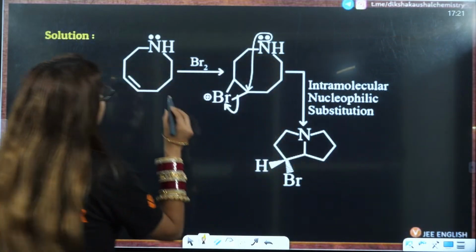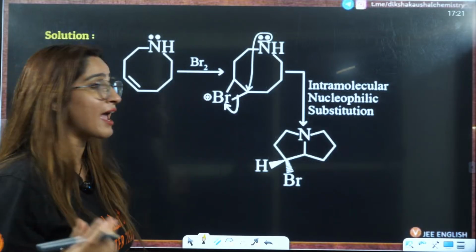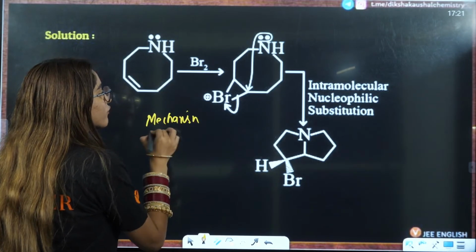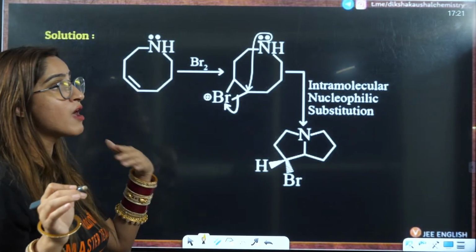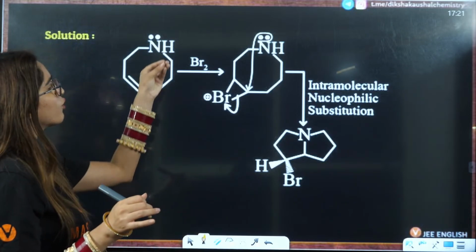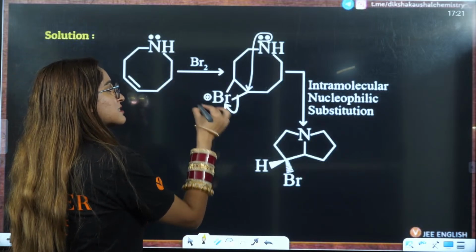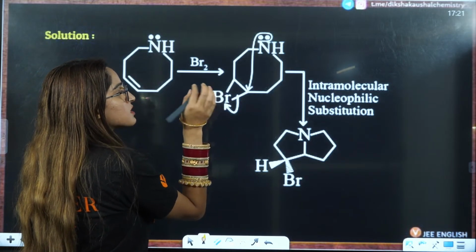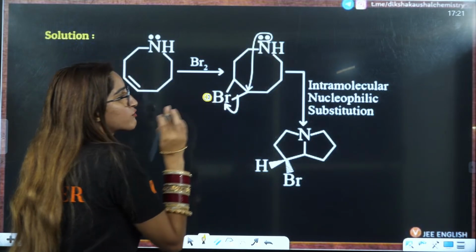So the first thing is Br2, and we know that there will be anti-attack here. Again, this question is from mechanism, so mechanisms of these important reactions are very important. Some naming reactions and the mechanism of hydration, not the full mechanism, nobody is asking that. At least you should know that whenever you add Br2, a cyclic intermediate is formed. This is the cyclic halonium ion. We know that this is positive, which means it is electron deficient, with lone pairs here.